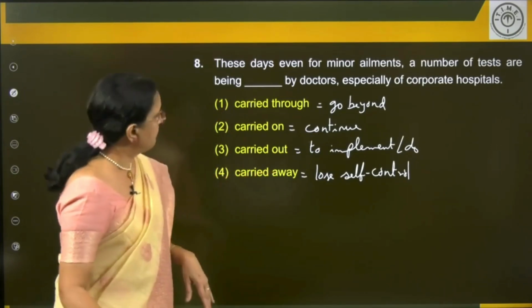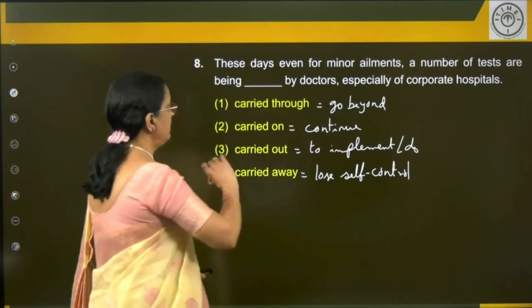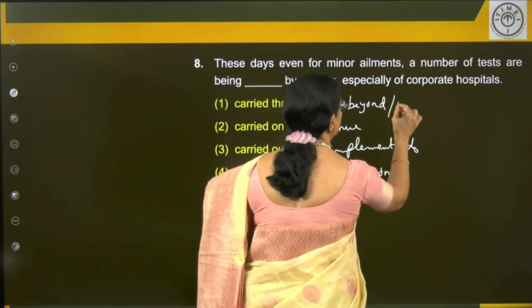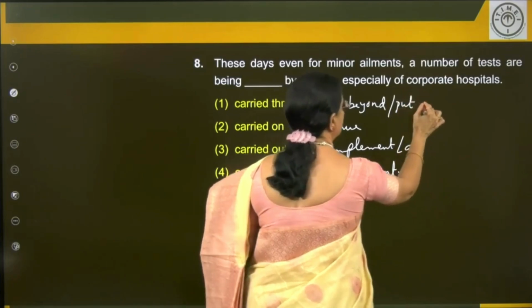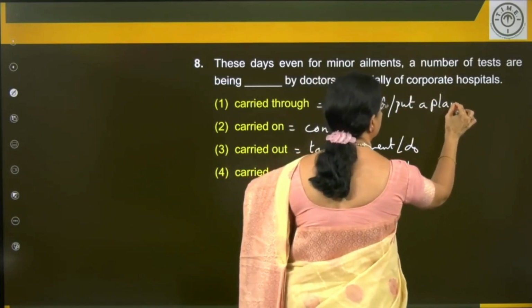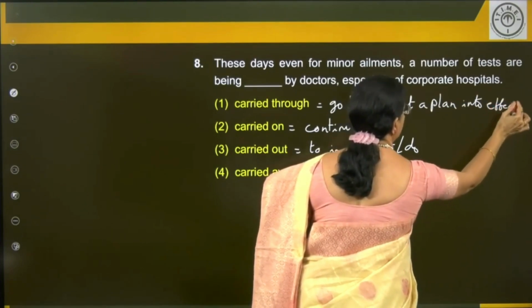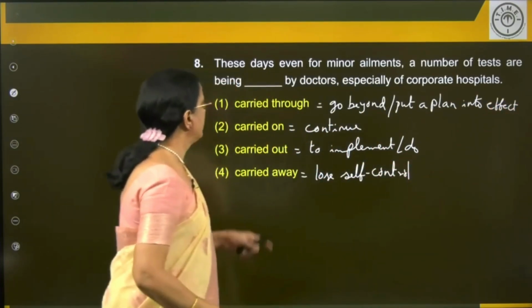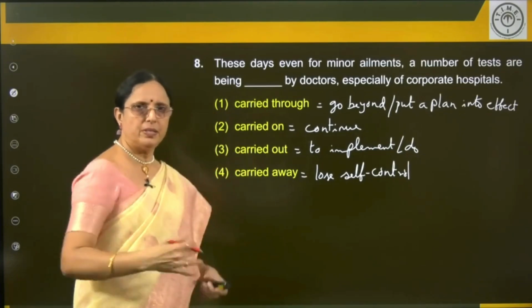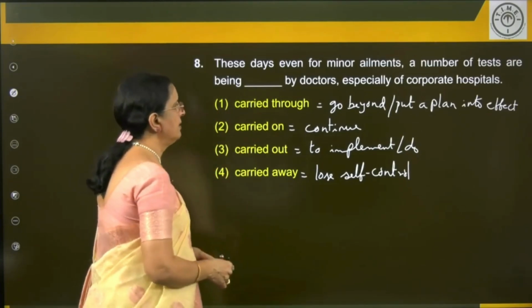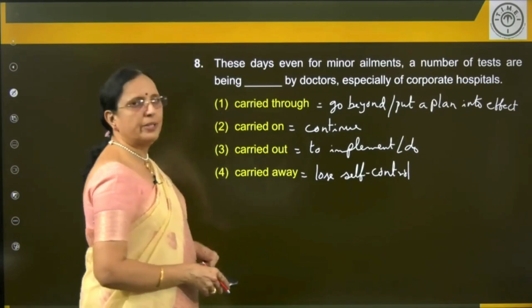Now, carry through, you can also write, put a plan into effect. Carry through the plan, put a plan into effect. Do you understand? All right. So carried through is taking it beyond.